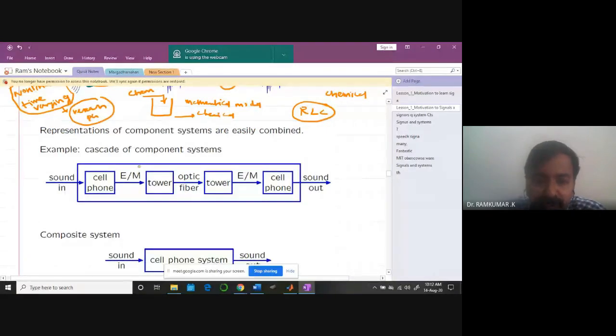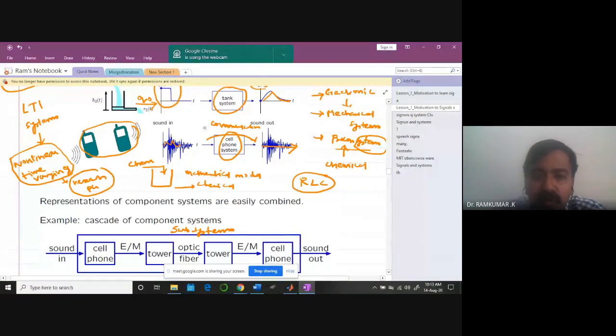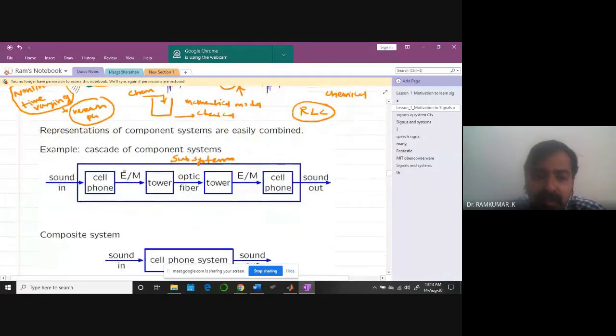Likewise, if you look at a cell phone system, as I already told you earlier, there are subsystems involved. If I open this cell phone system, which I've written here, you can see there are various things involved. The original cell phone you have in hand sends an electromagnetic signal to a tower nearby, and from that tower through optical fibers it goes to another tower somewhere else. Again it is converted to an electromagnetic signal and passed on to the cell phone, and the person hears the sound. There are a lot of complex technologies involved.